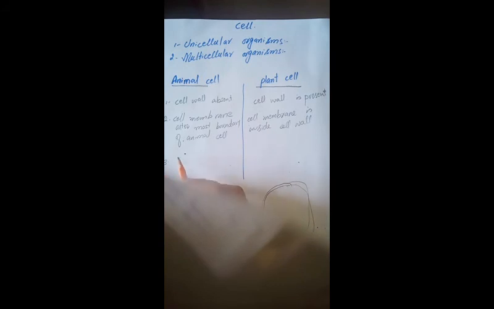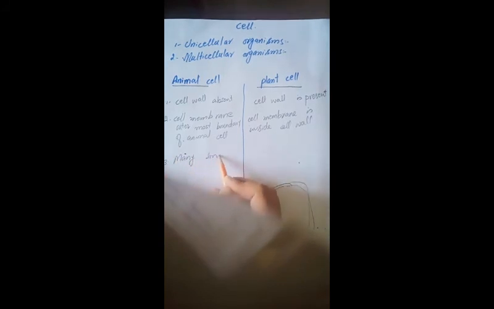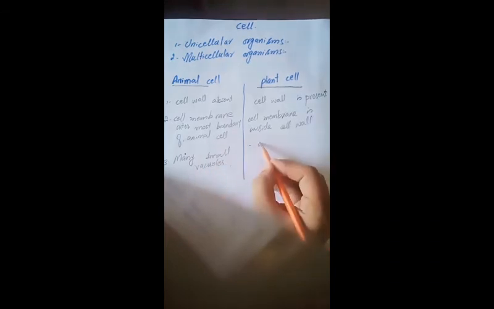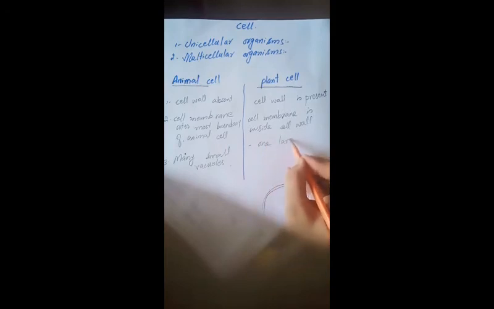Number 3, animal cell has many small vacuoles, while plant cells have one large vacuole. This animal cell has many small vacuoles. This is the nucleus. This is nucleus of plant cell.